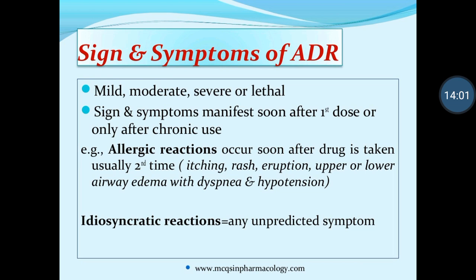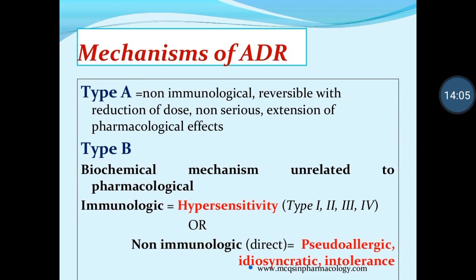Idiosyncratic reaction, we have already covered. Mechanism: there are four types. Type A is non-immunological and reversible with the drug. Type B is immunological, that is hypersensitivity, types 1, 2, 3, 4, or non-immunological, which is known as pseudo-allergic. We already studied that. So that is the completion of the third part of adverse drug reactions.